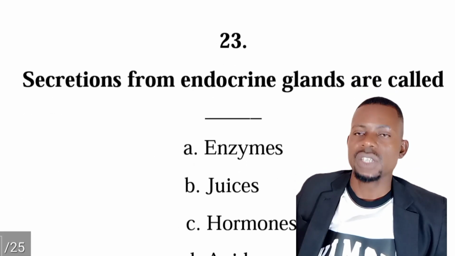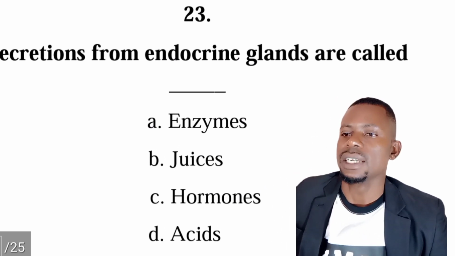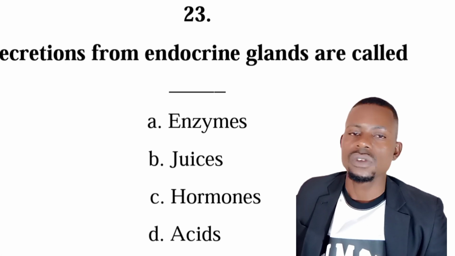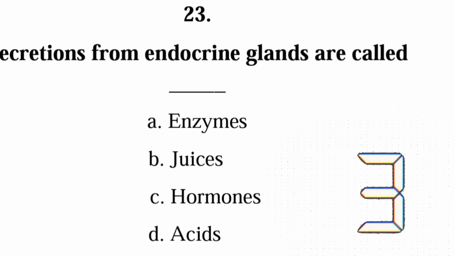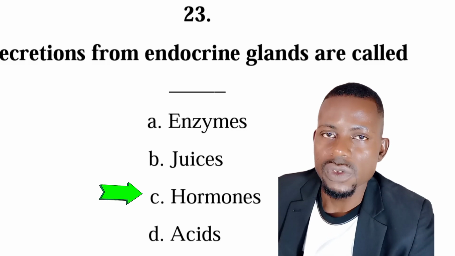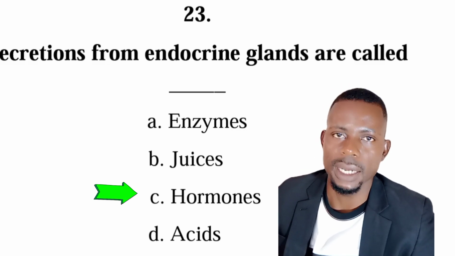Number 23 is from tissues. Secretions from endocrine glands are called dash. Is it enzymes, juices, hormones, or acids? The correct answer is C, hormones. So hormones are secretions from endocrine glands like I mentioned earlier.